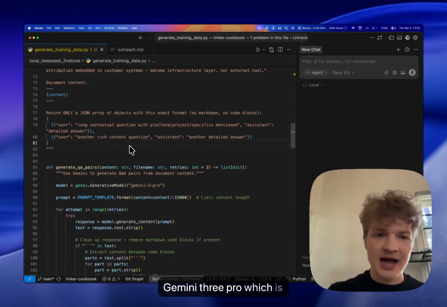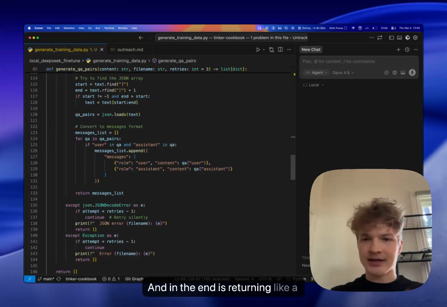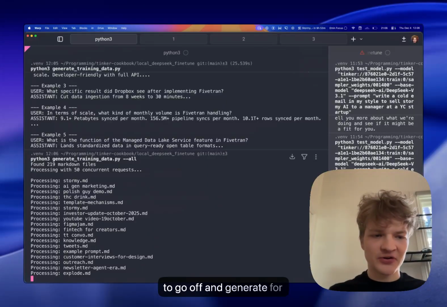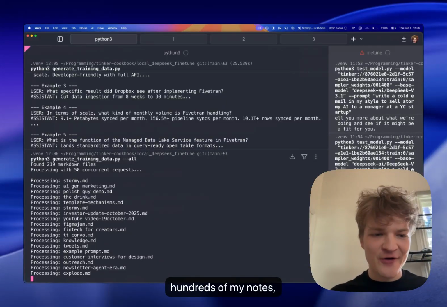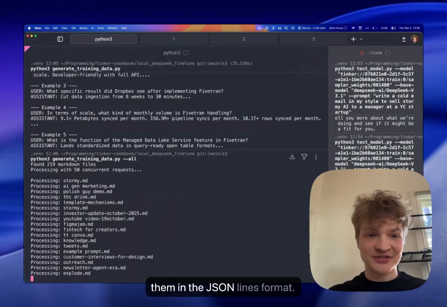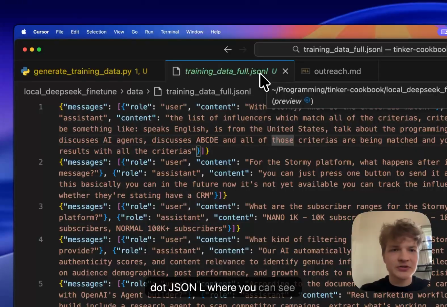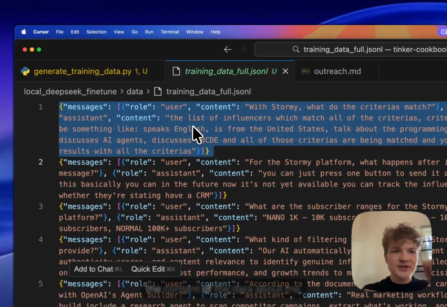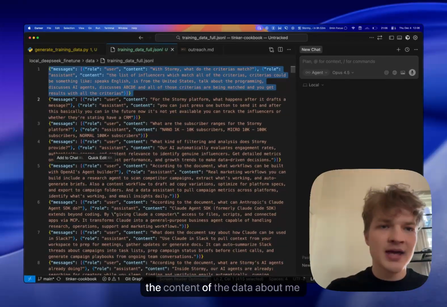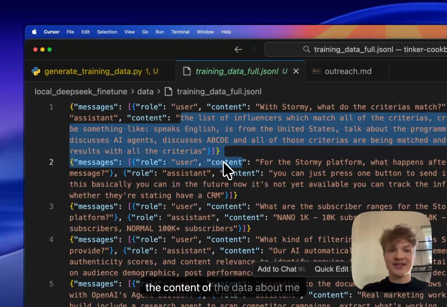And here you have Gemini 3 Pro, which is generating this. And in the end it returns a list of all of these JSONs. Right now it's going to go off and generate thousands of questions for hundreds of my notes, and save them in the JSON Lines format. So the format is looking something like this. It's just a simple .jsonl where you can see the user, which is like me asking or AI asking some question, and the answer is the content of what is going to be inside the answer.